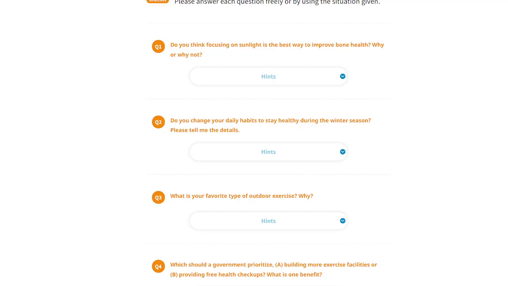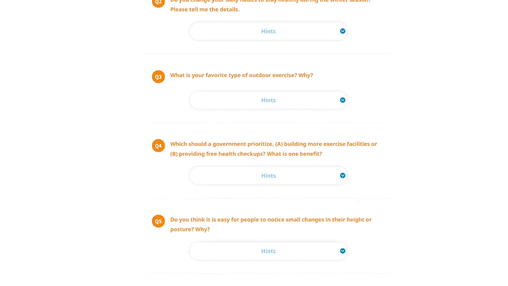Number five. Do you think it's easy for people to notice small changes in their height or posture? I don't think so. But if there is an opportunity to take health checkups, they can notice small changes. But those are such subtle changes, and sometimes mistaken, especially in terms of height.